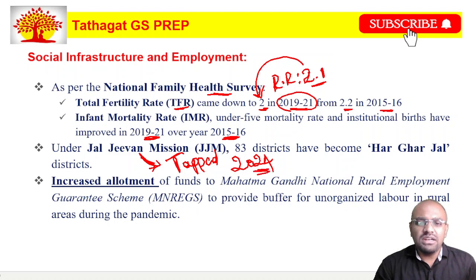But one interesting thing is, the government says that it has already achieved a lot in this Jal Jeevan Mission, and it has preceded the targets, and now the target year they have kept is 2022. Fine. Next, the allotment of funds to MGNREGA, that is Mahatma Gandhi National Rural Employment Guarantee Scheme, has been increased. That is, they have increased the allotment to these sectors.